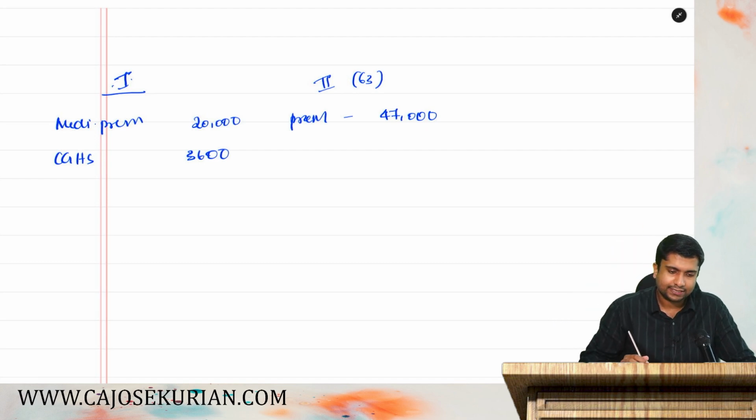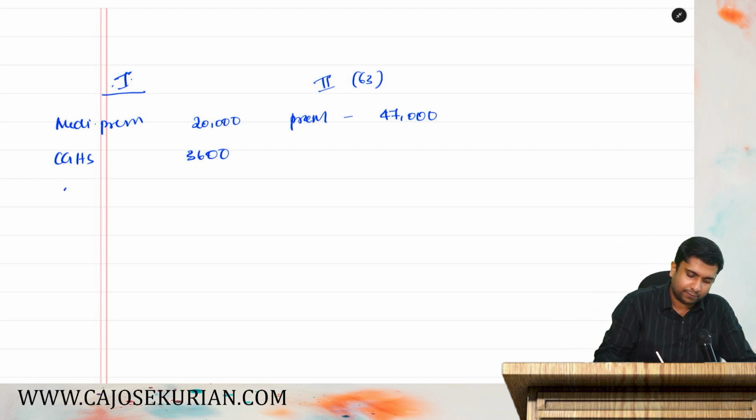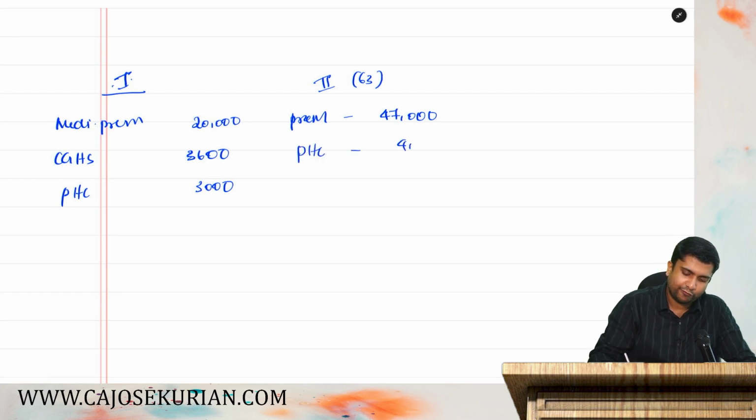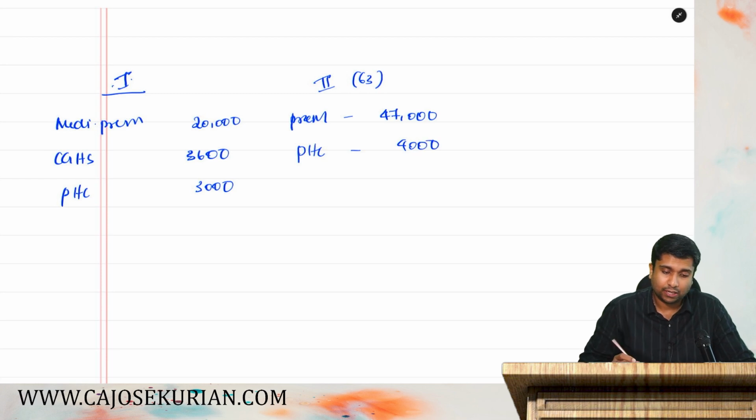Then he has incurred 3,000 in cash on preventive health checkup. Absolutely no problem, he can pay it in cash. And 4,000 by check on preventive health checkup for his father. Now they are asking you to compute the allowable deduction under 80D.